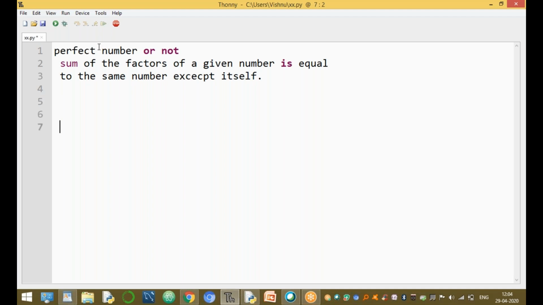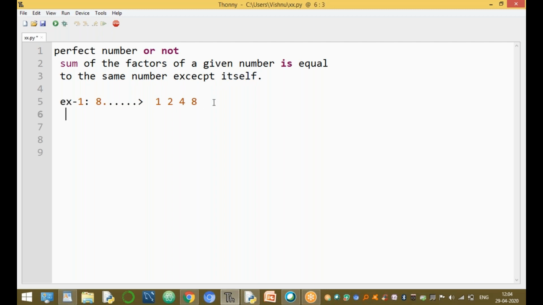For example, the given number is 8. Factors of 8 are: 1 is a factor, 2 is a factor, 4 is a factor, and 8 is also a factor. But we take the sum of the factors of the given number except itself.